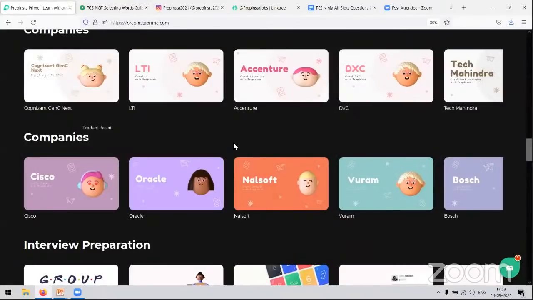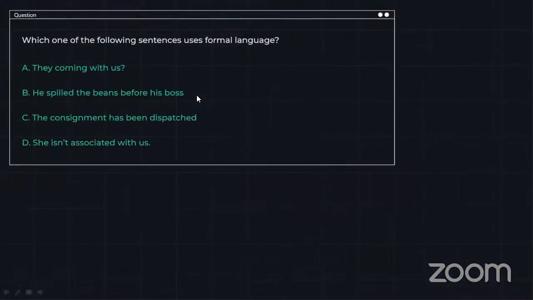So yes, again, let's get back to our questions. Which one of the following sentences uses formal language? As I told you, formal and informal language is again very important to know. So please go ahead, try to solve it, and then we'll quickly see what the answer is.